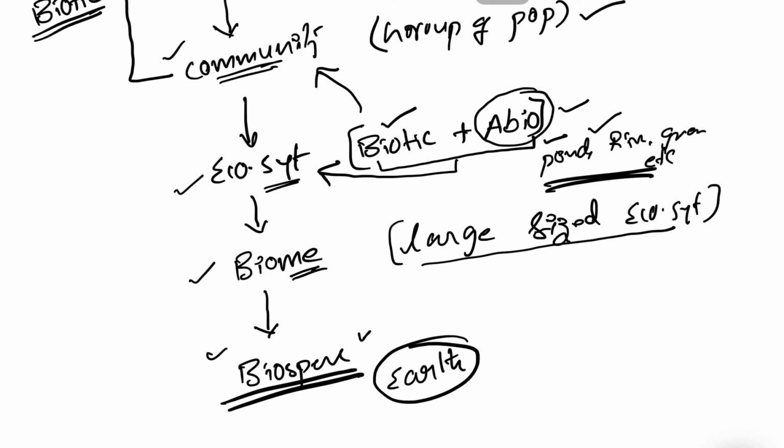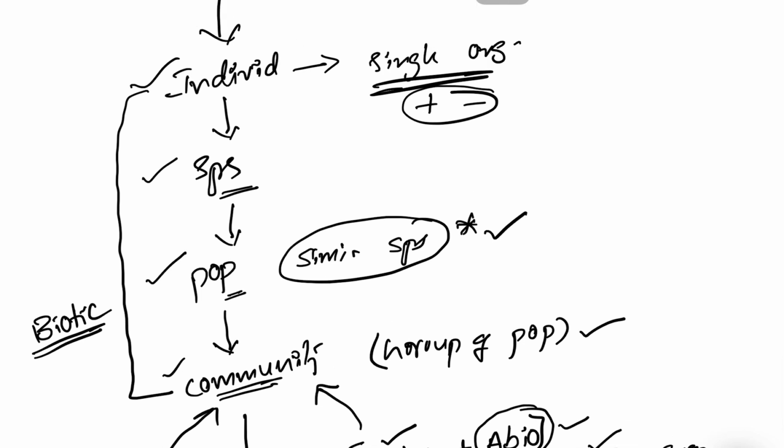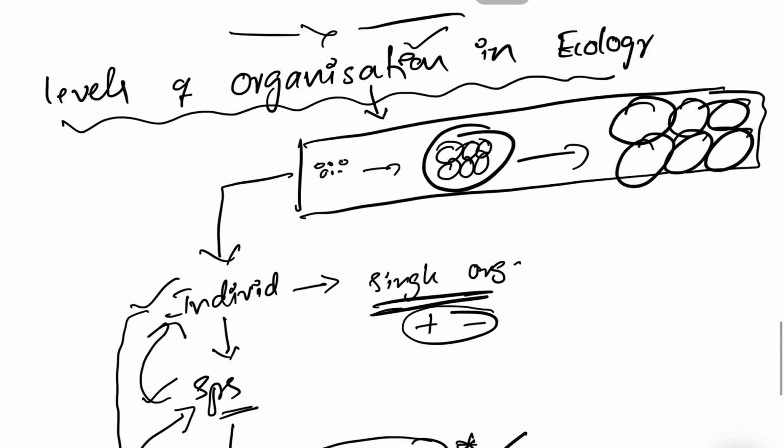So, now if you see carefully, planet Earth is composed of biomes. Biome is a large sized ecosystem. Ecosystem is the interactions between biotic components and abiotic components, and biotic components are called as community. Community is nothing but group of populations. Population is nothing but similar type of species, and similar type of species can be produced only by the same type of individual organisms. So, this is called levels of organization in ecology.